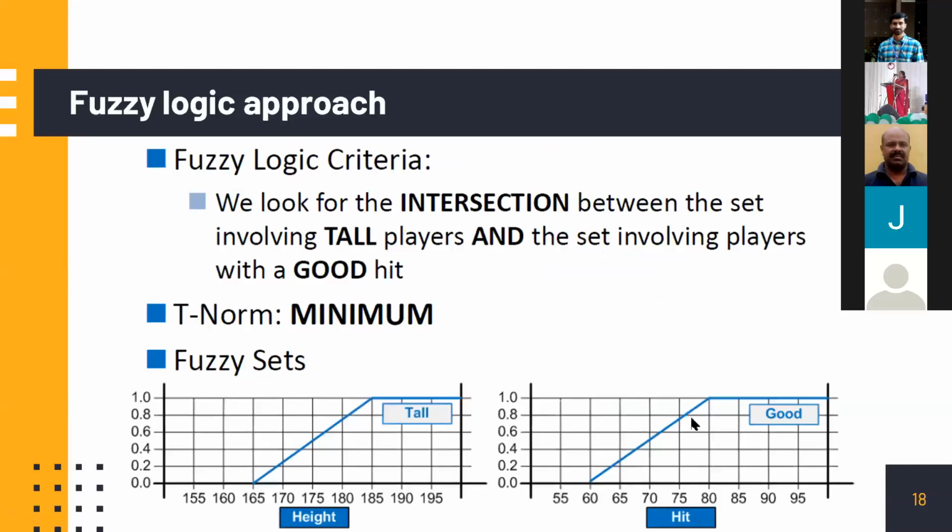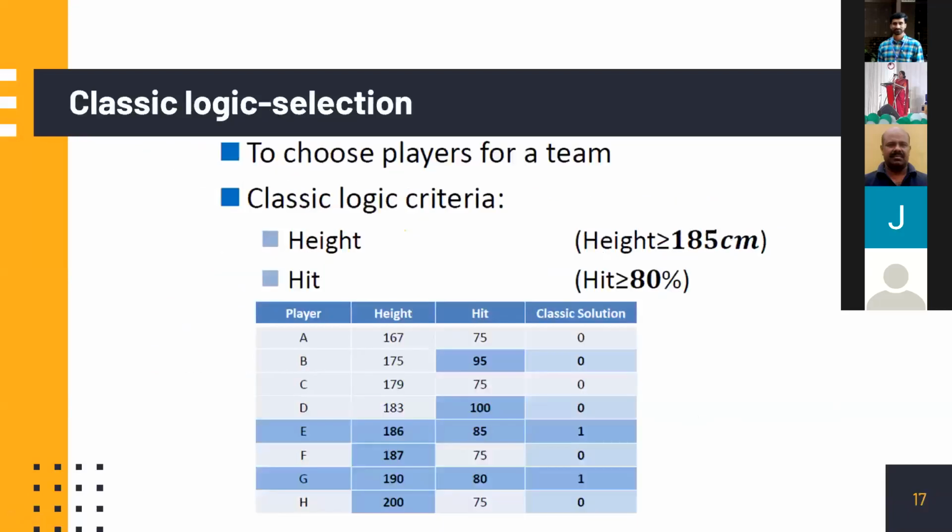Therefore, our conventional or classic solution may look like this. We can give the selection green flag to two candidates only, E and G, because these two are the only ones satisfying both the conditions.